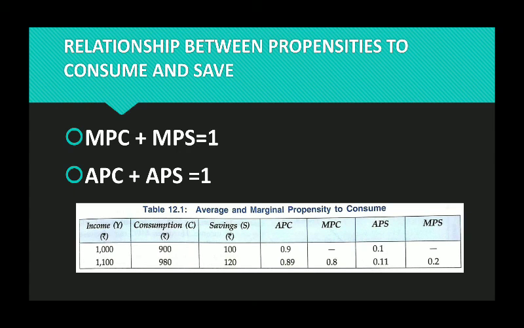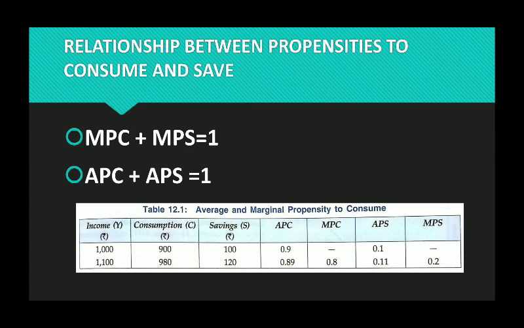MPC is what? Delta C by delta Y, plus MPS is equal to delta S by delta Y. So what we are getting on the left hand side is delta C by delta Y plus delta S by delta Y. If I take the LCM delta Y, the numerator will become delta C plus delta S. Change in consumption plus change in saving.